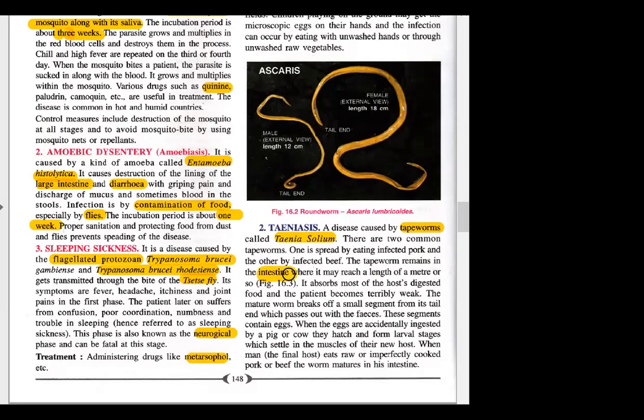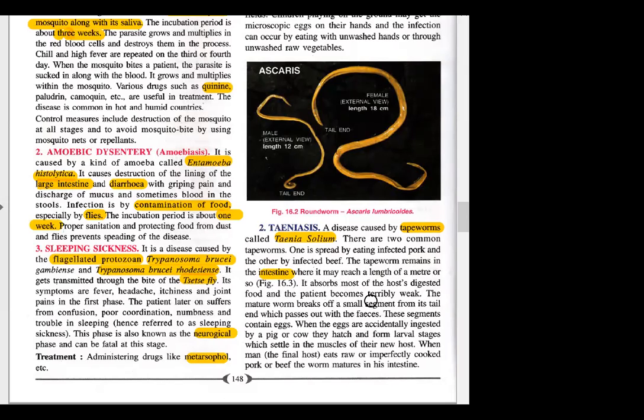Again in the intestine. It can increase its length to meters also. It can grow and grow till it reaches a length of a meter or so. It absorbs most of the host's digested food, and the patient becomes terribly weak.